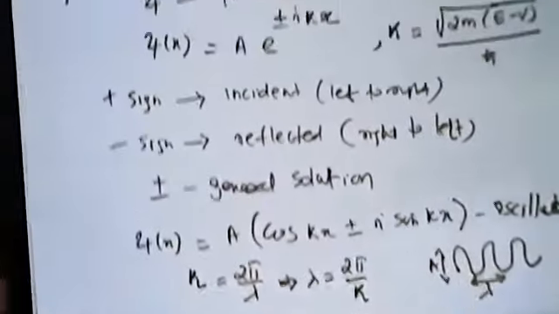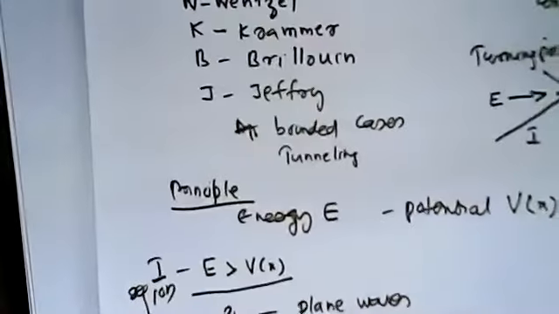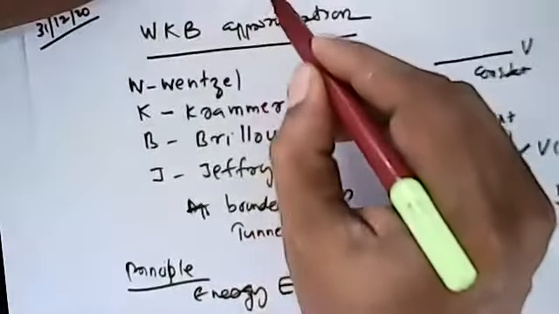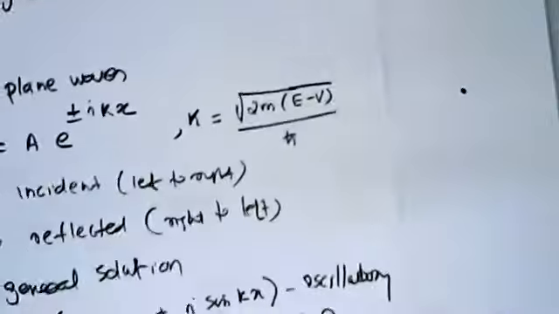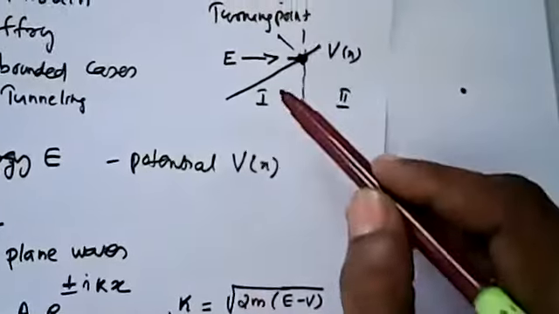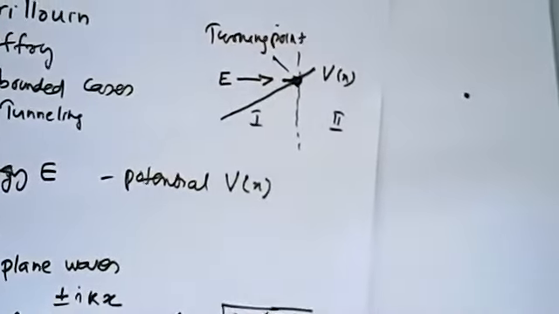Now let us assume that the potential is slowly varying, not a very high variation like a vertical barrier.